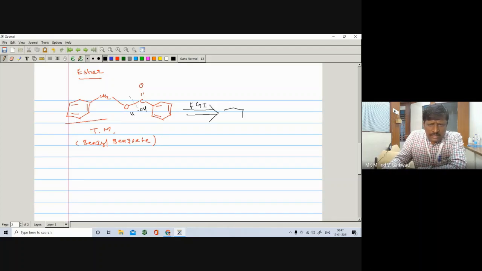Alcohol, you have such a type of alcohol. Here is a pi bond, pi bond, pi bond. Here is a CH2, and here is an O and H. Plus, here is H, O, C double bond O, and here is a benzene: benzoic acid. So on FGI, you get benzoic acid and you get alcohol. Here the alcohol is benzyl alcohol.